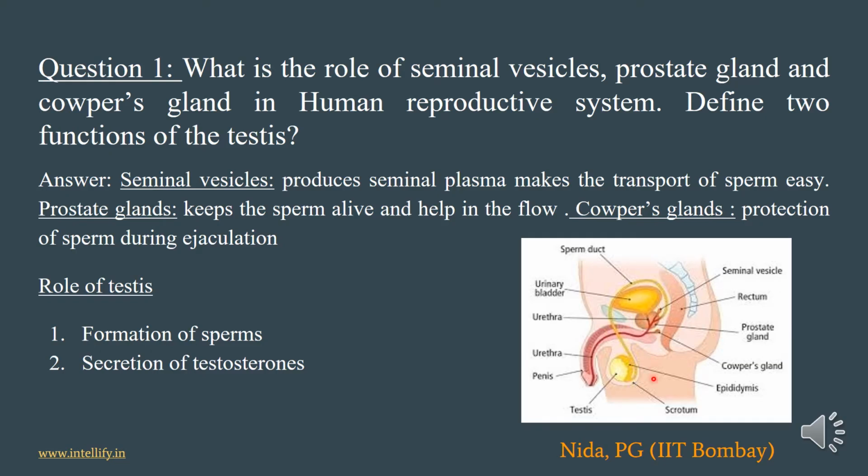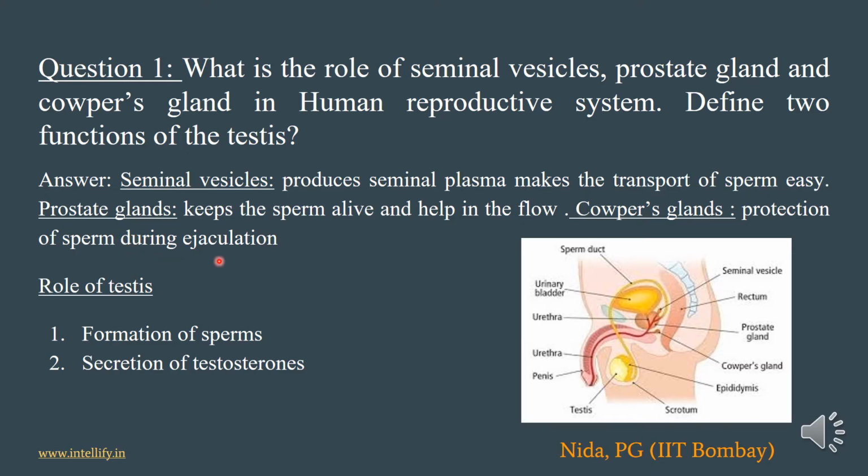And in the internal genitals we have the epididymis, vas deferens, which is also known as the sperm duct, and three glands: seminal vesicles, prostate gland, and the Cowper's gland. The function of the seminal vesicles, prostate gland, and Cowper's gland is in the lubrication of the sperm. They produce the seminal plasma that makes the transport of sperm easy. The prostate gland keeps the sperm alive and helps in the flow, and Cowper's gland helps in the protection of the sperm